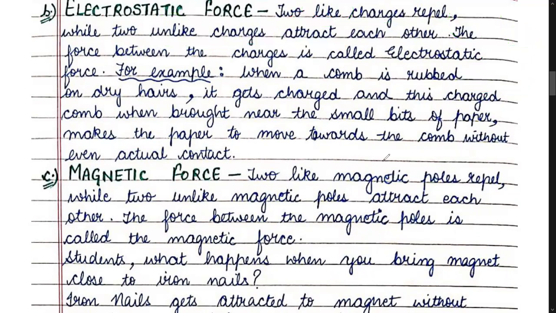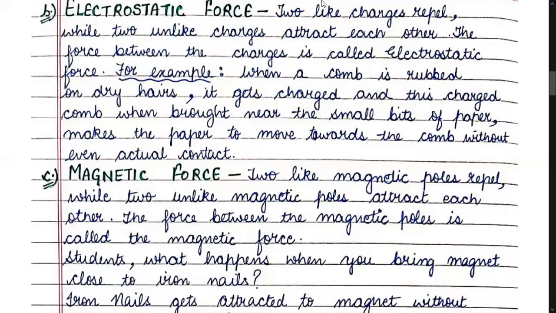For example, when a comb is rubbed on dry hair, it gets charged, and then this charged comb, when brought near small bits of paper, makes the paper attract towards the comb without even actual contact.